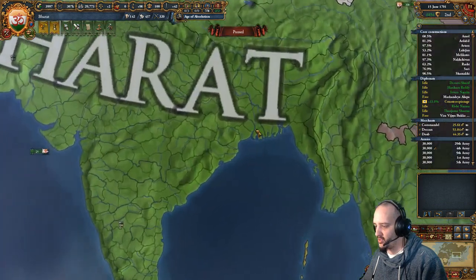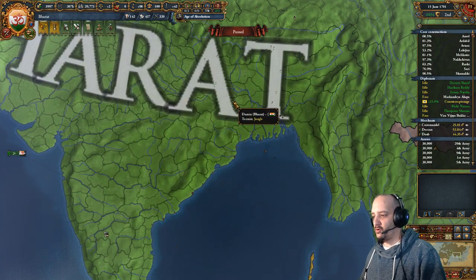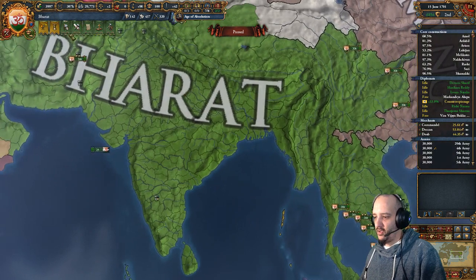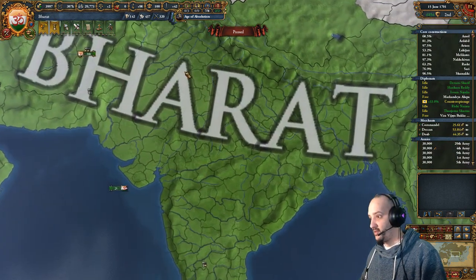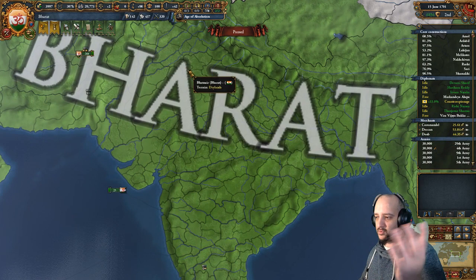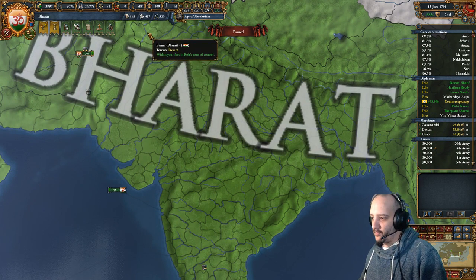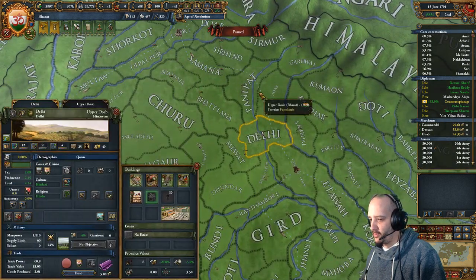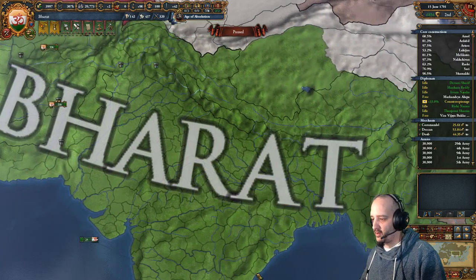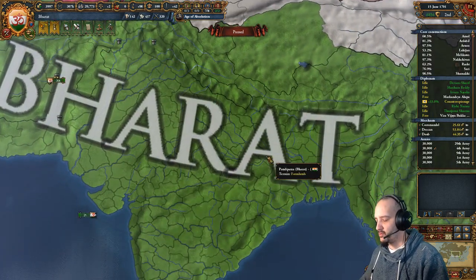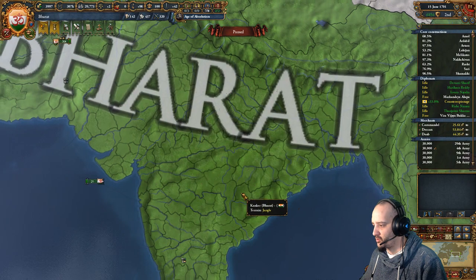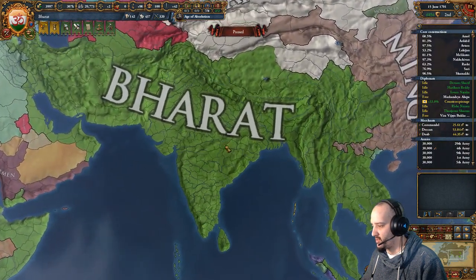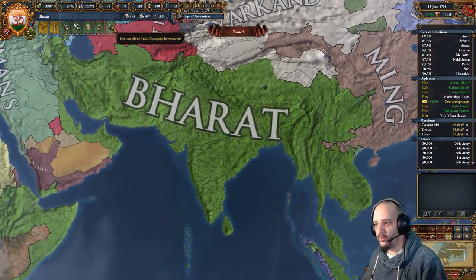It was pretty hard the way we did it, because first Bengal fell to one province, we diplo-vassalized it, we conquested it. Then Sindh fell to one province, he had conquered a bunch of stuff, so we conquested it. Then Delhi fell to one province, and Delhi starts with a bunch of cores all over the place. And it's the main tag of Indavi, so it doesn't lose those, so we conquested all of that. There was another guy too. I don't remember who. Those who watch the run, we'll maybe see it when we go in.